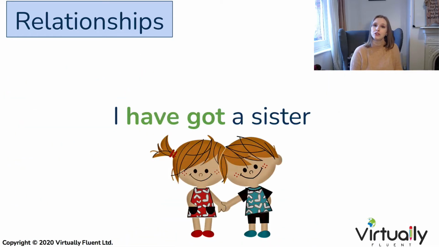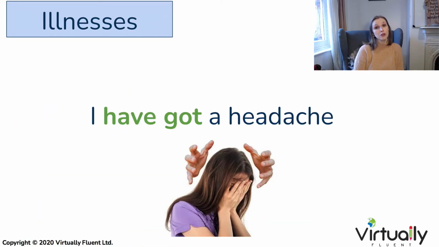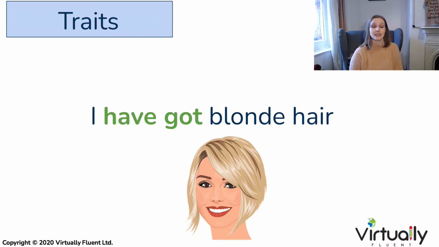But we can also use this to talk about relationships with people. I have got a sister or a brother. We can also use this for illnesses. I have got a headache. I have got toothache. And for characteristics, or traits, personality or physically.